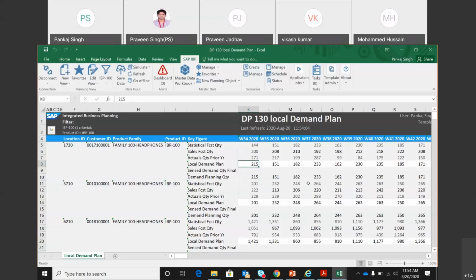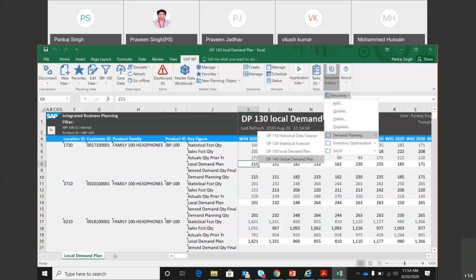Now, this number is different from your stat forecast, the sales department's number, and whatever was sold last year. So this is the purpose for which he is coming to this template and putting a value in the local demand plan. So understood? This is step 3 in your demand planning process. There is step 4, which is... So Pankaj, I have one question here.